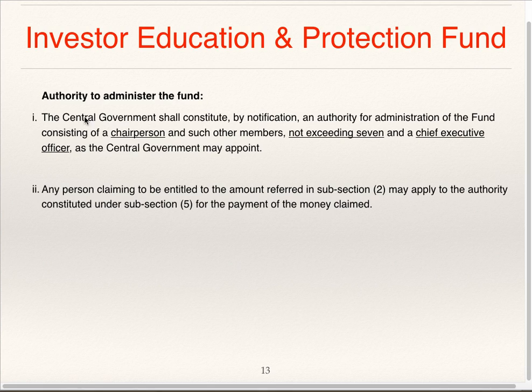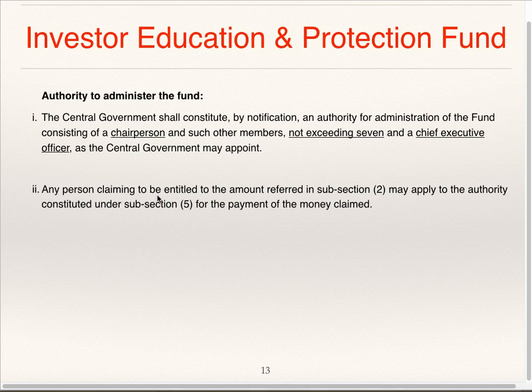Authority to administer the funds. The central government shall constitute by notification an authority for administration of fund consisting of a chairperson and such other members not exceeding 7 and a chief executive officer as the central government may appoint. So, the authority for administration of fund is constituted by central government by notification in the official gazette which consists of one chairperson and other members not exceeding 7 and one CEO, that is chief executive officer.